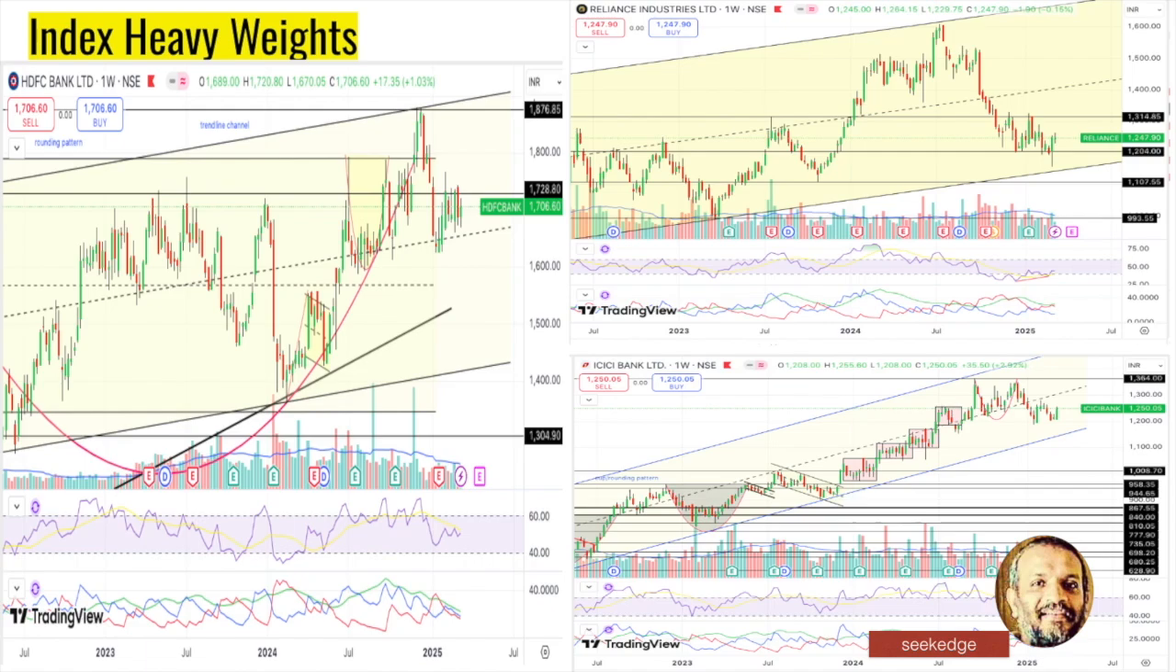Let's look at the heavyweight stocks. The HDFC Bank is holding on. It's still sideways and trying to move up or consolidate within that channel. So that's a really good thing. At least it's not dropping. If that is working, then the entire Banknifty and the entire Nifty index will follow.